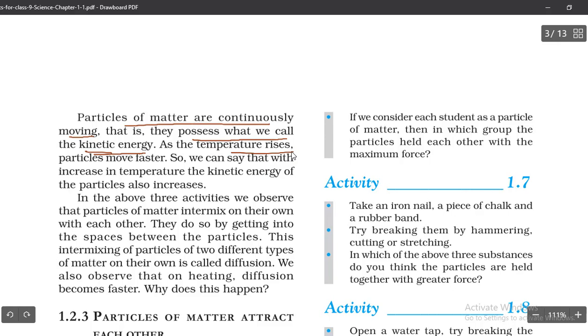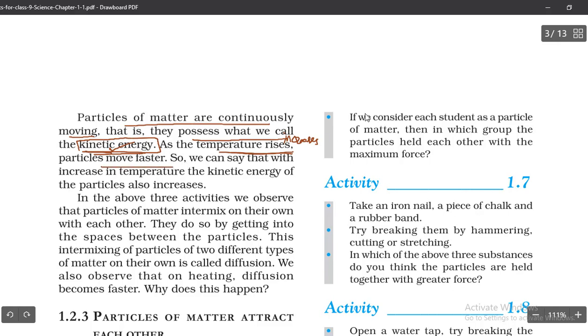What is kinetic energy exactly? You know it. It is the energy which is required for movement. To do any work we require some energy, and that energy we call kinetic energy. So the particles require kinetic energy. As the temperature rises, that is, increases, particles move faster.